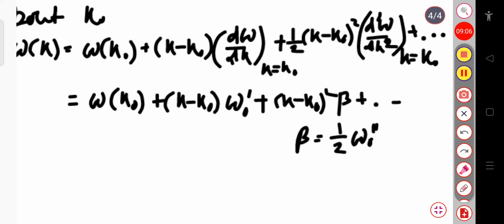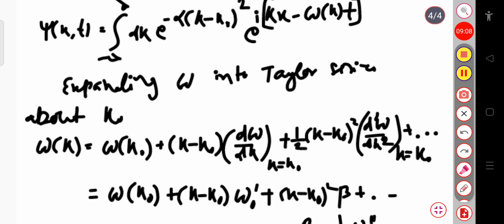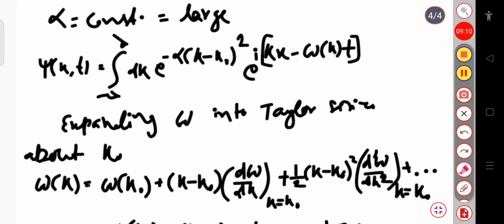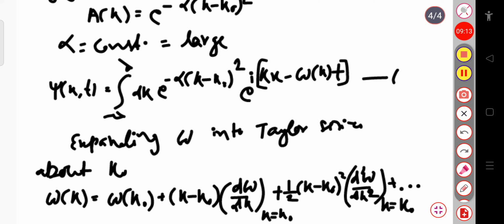Suppose this is equation 3. Now if I substitute this omega of k value here,